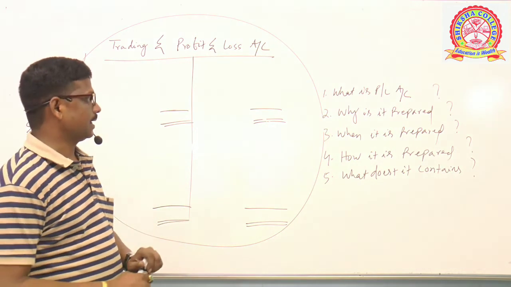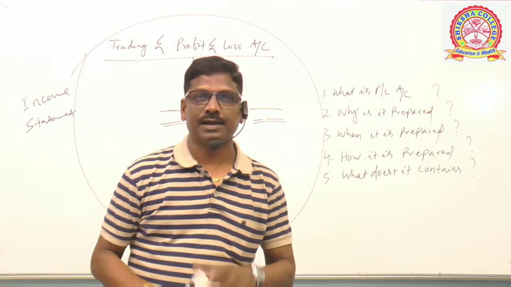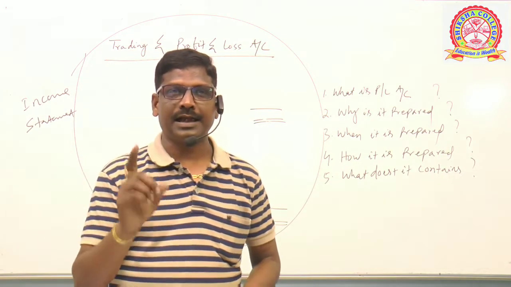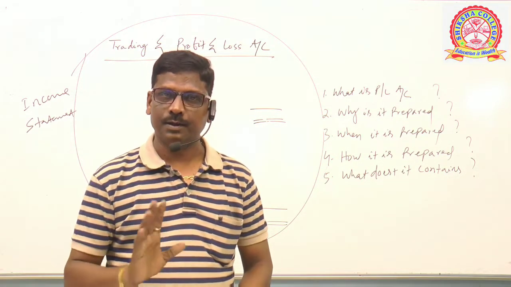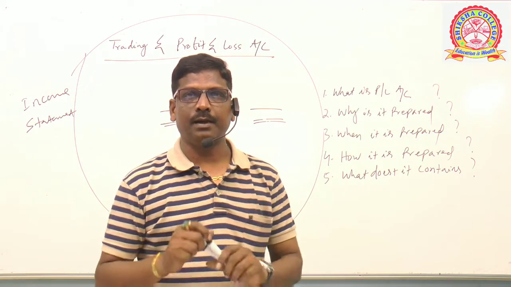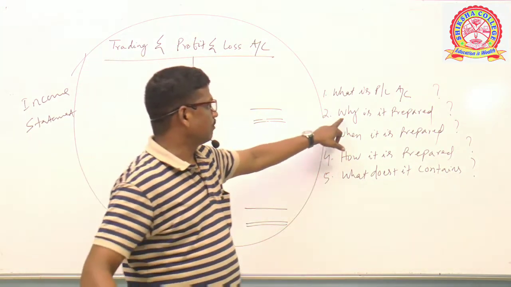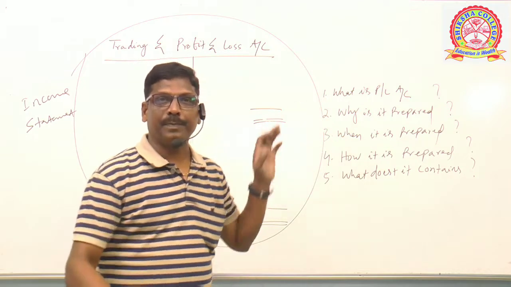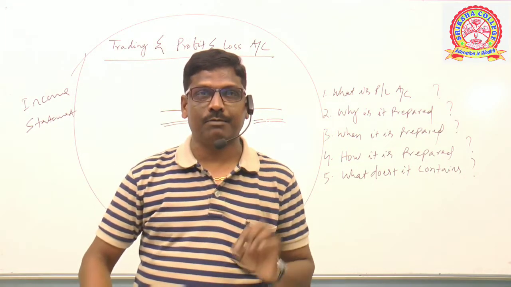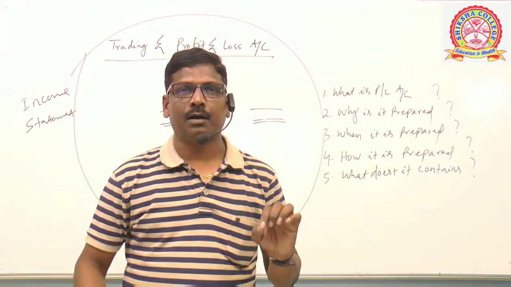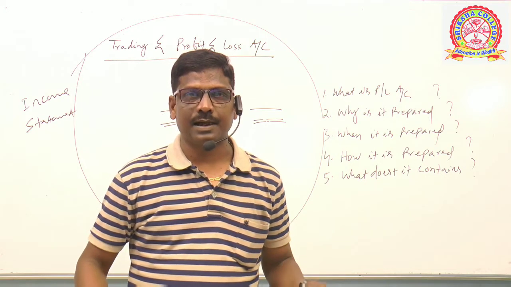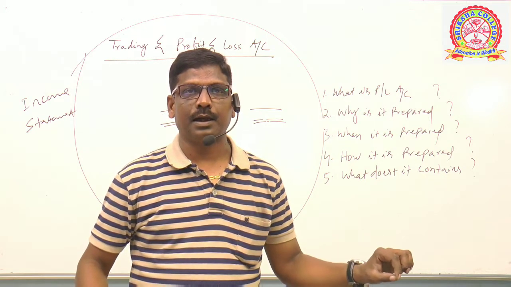Clear? Start. What is profit and loss account, sir? Profit and loss account is part of final accounts. Second, why is it prepared? It is prepared with the object of calculating the net profit or net loss of a business organization during a particular accounting period.